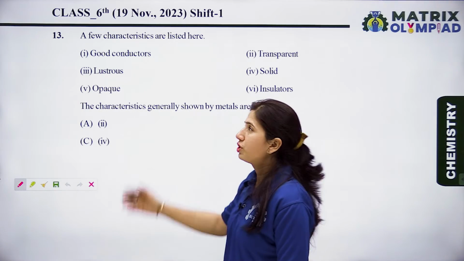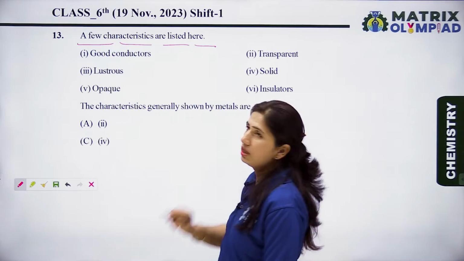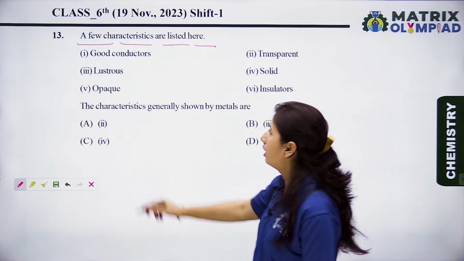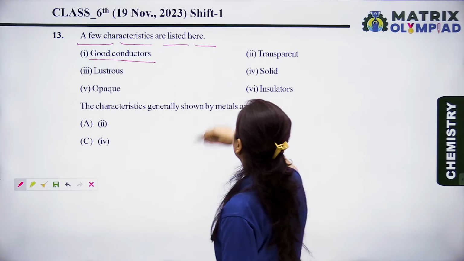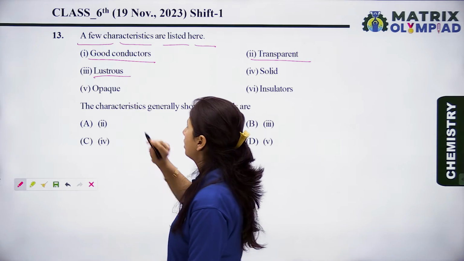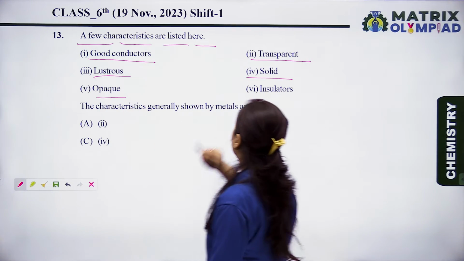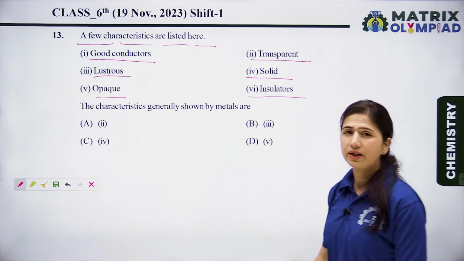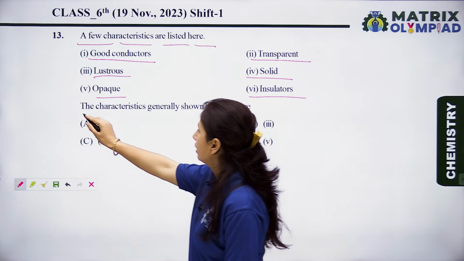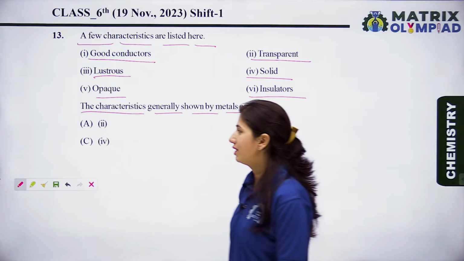Now let's see question number 13. A few characteristics are listed here. The characteristics are: first is good conductor, second is transparent, third is lustrous, fourth is solid, fifth is opaque and sixth is insulator. Now let's see the question. The characteristics generally shown by metals are.